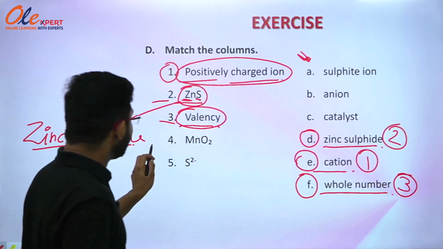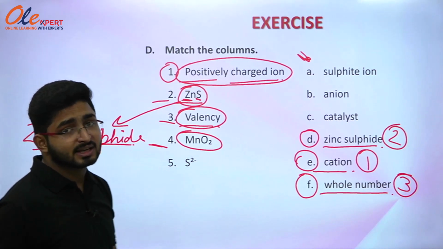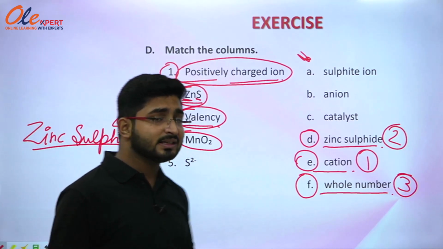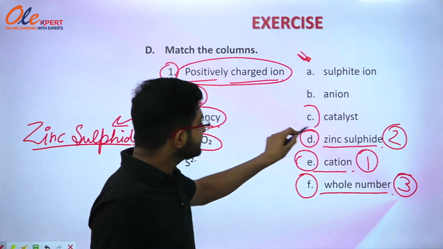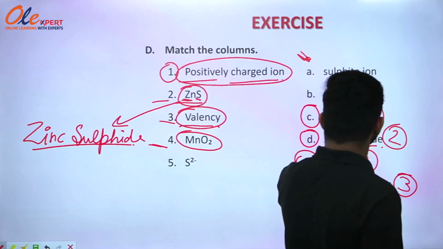Now the next part is MnO2. MnO2 is used always as a catalyst in the chemical reactions. So you can see in the second part, option number C, catalyst, is written over here. So you have to write 4 in front of it.